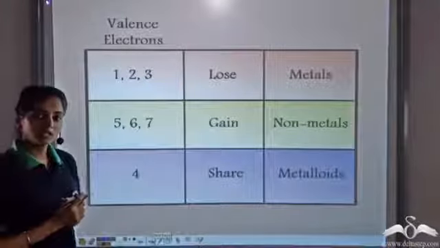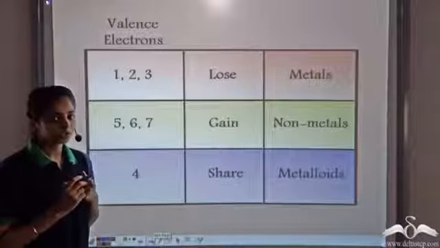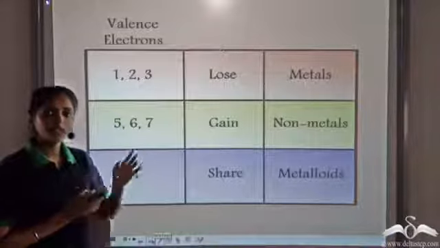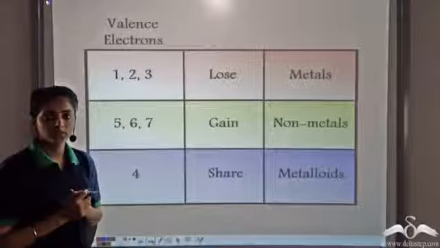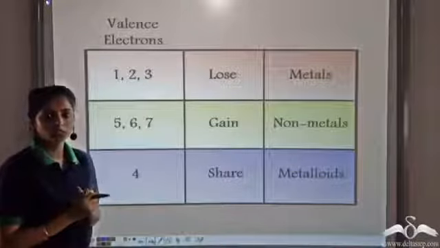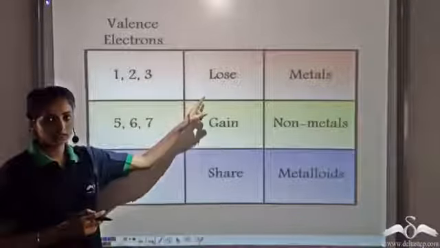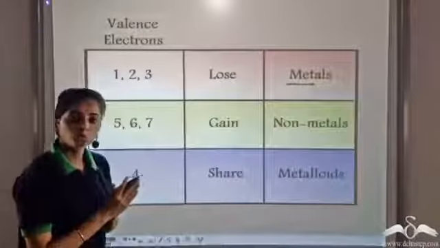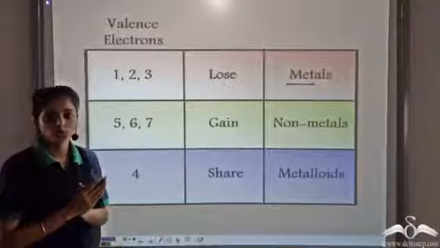So whenever an element has 1, 2 or 3 valence electrons, in order to satisfy the octet, it can lose the electrons. So when the elements lose 1, 2 or 3 electrons, such elements are known as metals. Metals are those elements which can lose electrons.